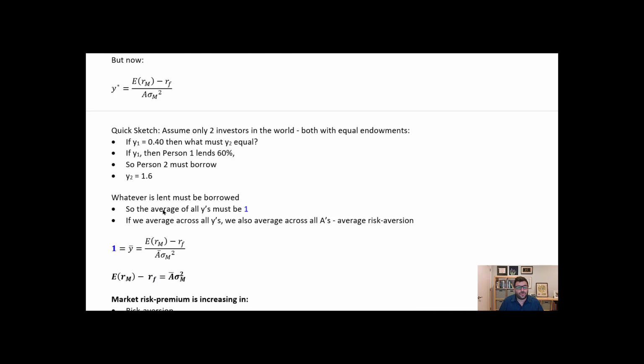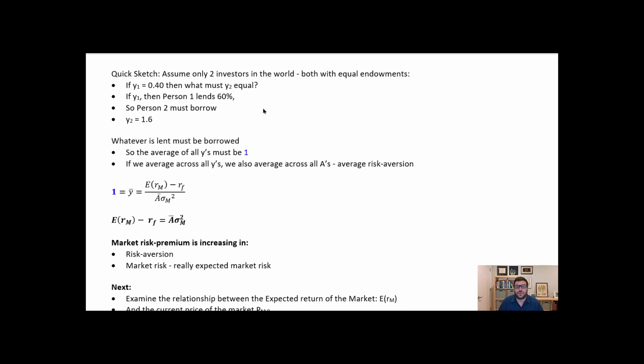And now let's just assume there's only 2 investors in the world, both with equal endowments. If the first person has 40% of their wealth invested in the risky market portfolio, then it must be the case that they are lending 60% of their money. So 40% in risky, 60% lending. It must be the case that person 2 is borrowing what is lent, and so therefore Y2 must equal 1.6. Whatever is lent must be borrowed, whatever is borrowed must be lent.